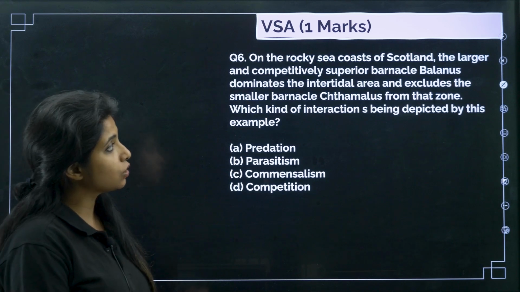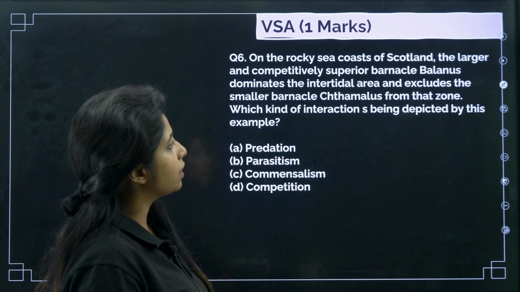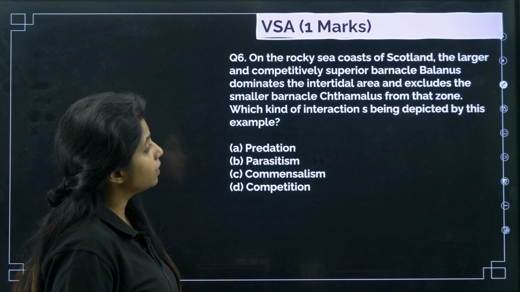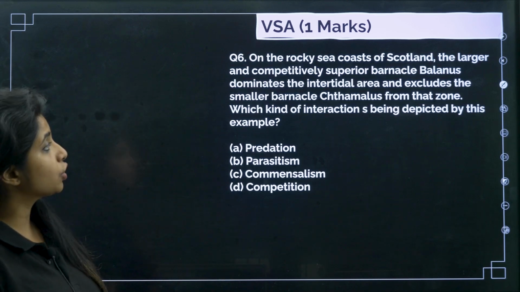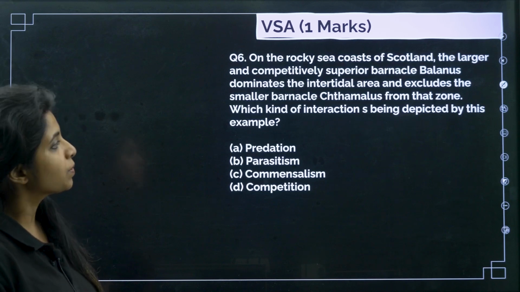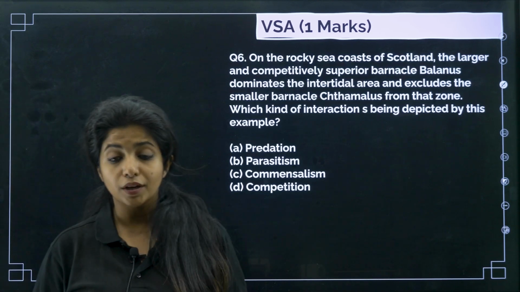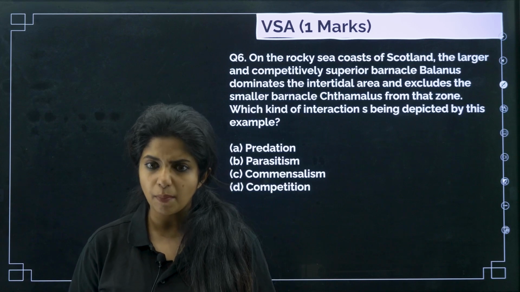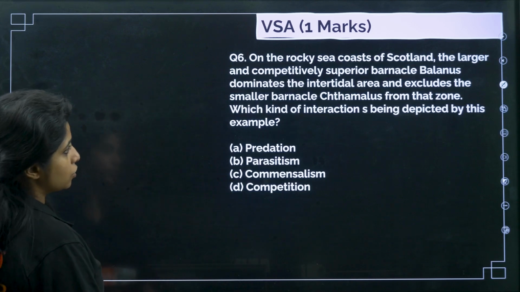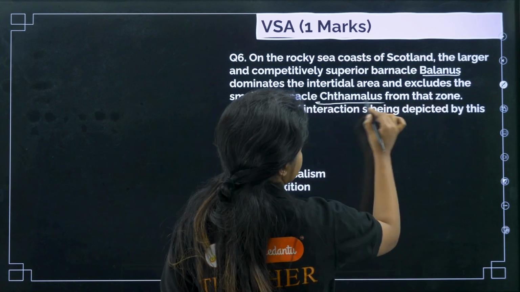Now, sixth one. On the rocky sea coast of Scotland, the larger and the competitively superior barnacle Balanus dominates the intertidal area and excludes the smaller barnacle Thamalis from that zone. Which kind of interaction is being depicted by this example? So what are they doing, children? It's a very bad thing that they're doing. There are two types of barnacle, one is Balanus and the other one is Thamalis.